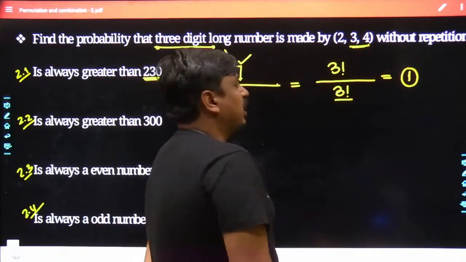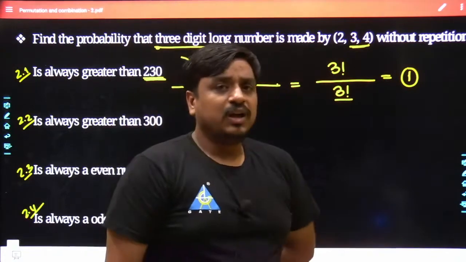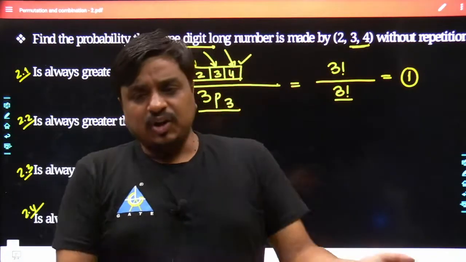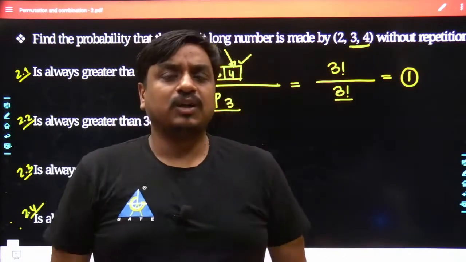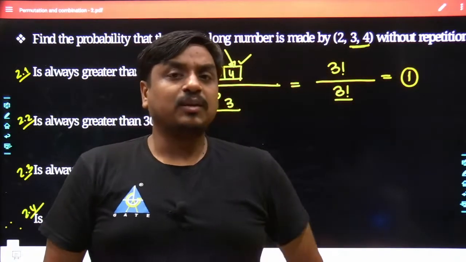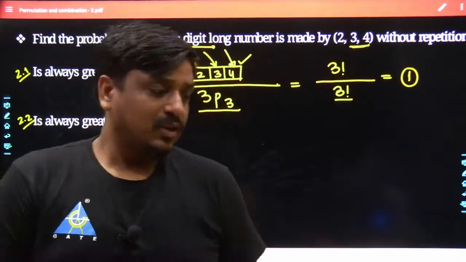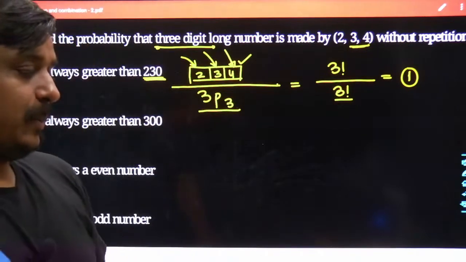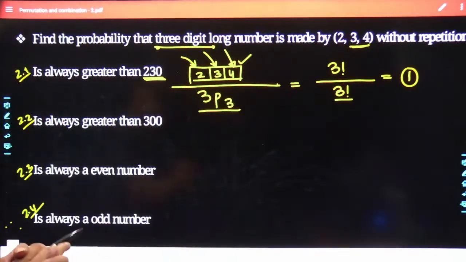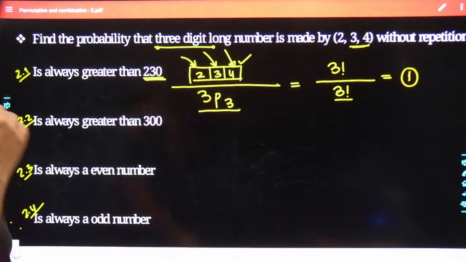That means out of the 3 digits 2, 3, 4, if you have selected all 3 and you have arranged them in either manner, it is for sure that the number would be greater than 230. So the answer is going to be 3 factorial divided by 3 factorial, which is precisely 1.